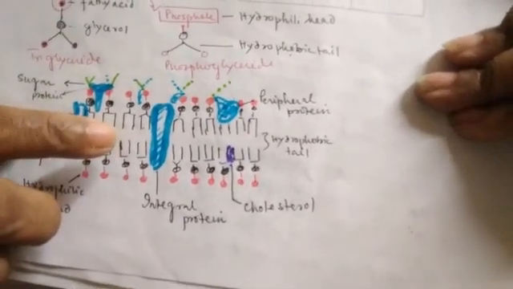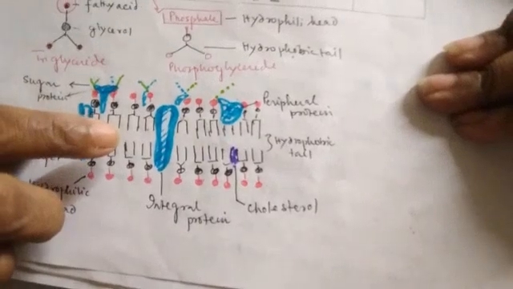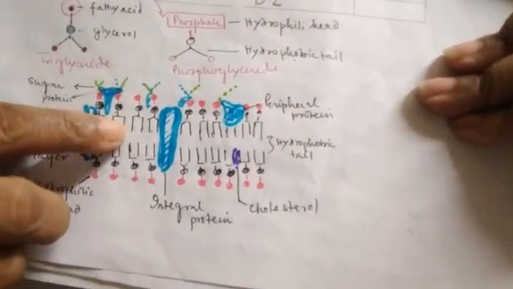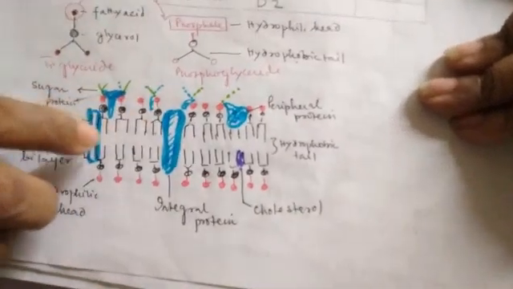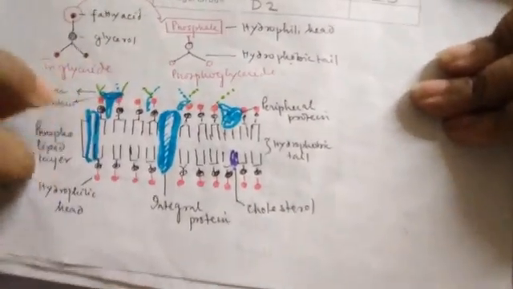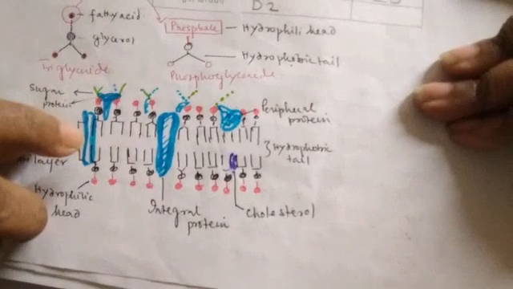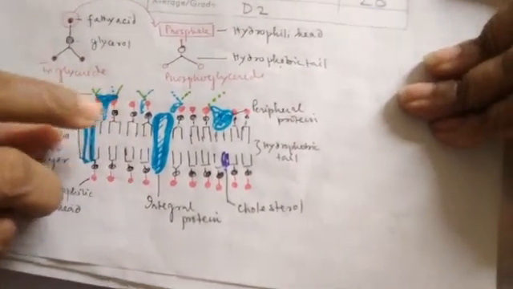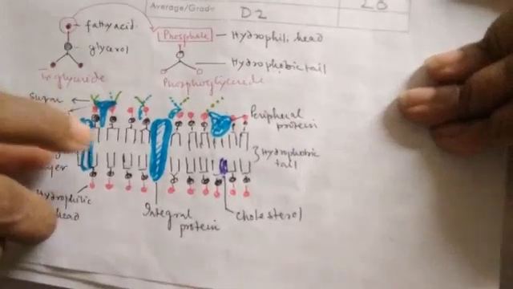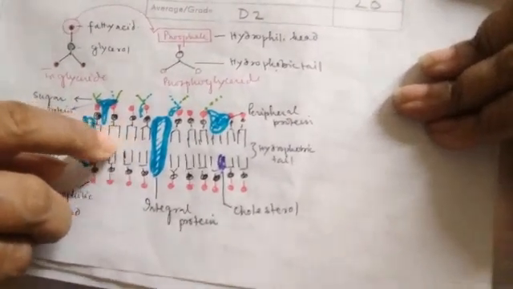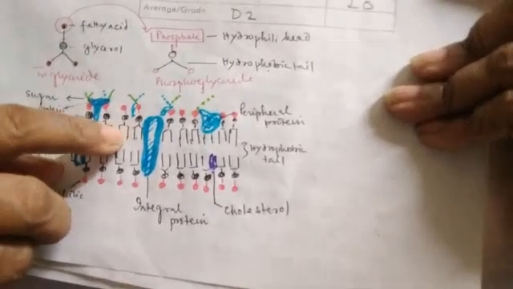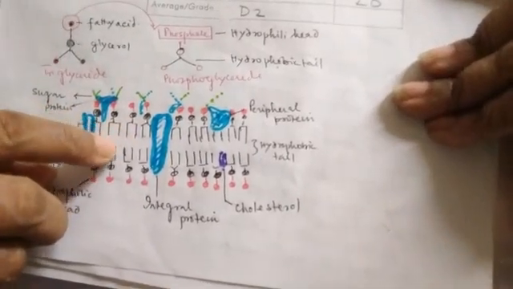Because if we look from above, the phospholipid is a quasi-fluid substance, and proteins are discontinuously present on it, so it appears as a mosaic pattern. These proteins impart a mosaic pattern on the ocean of this quasi-fluid phospholipid bilayer. So it is called the fluid mosaic model.